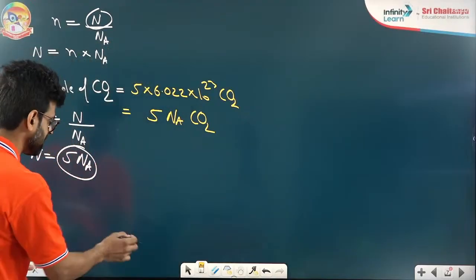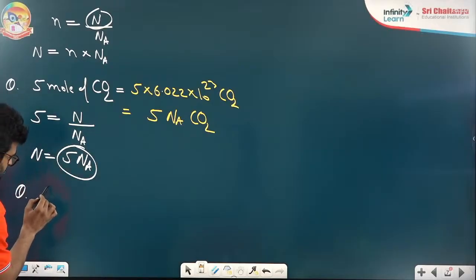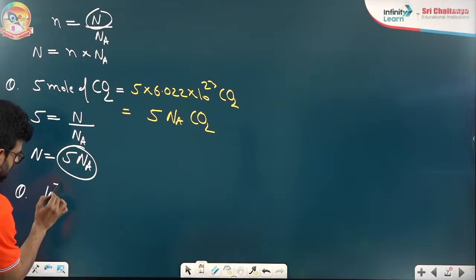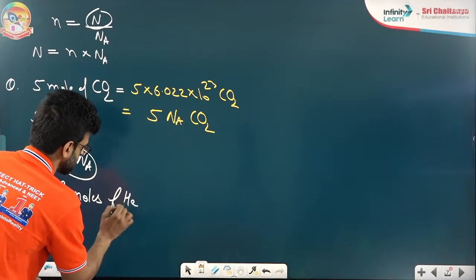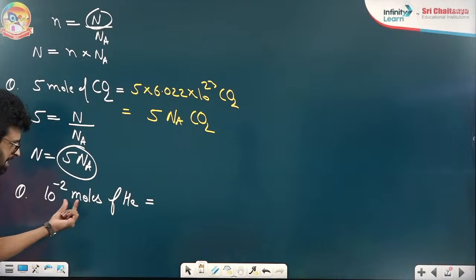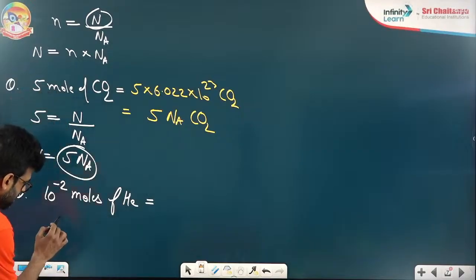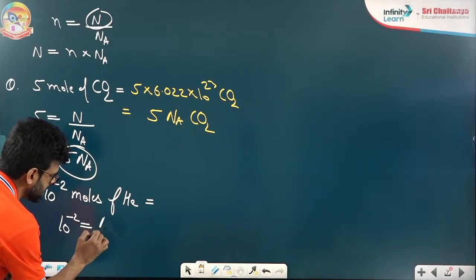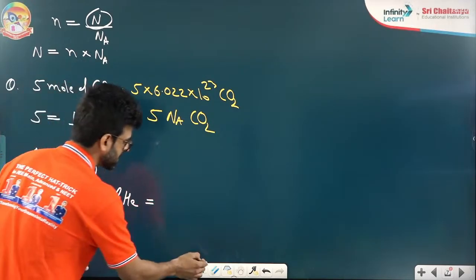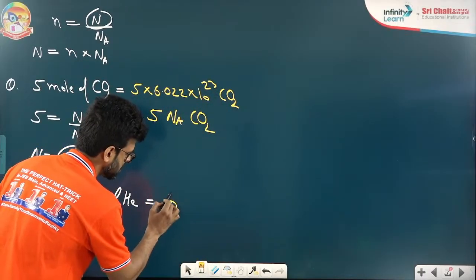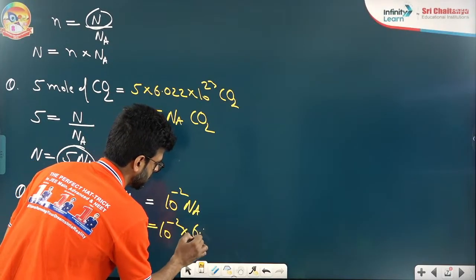Great. One last time I am asking here. Look at this. If I am having 10 to power minus 2 moles of helium atoms, then how many helium atoms are there? We have moles, and we want to find helium atoms, so we multiply by Na. Beta, tell me, what is coming? 10 to power minus 2 into Na, or you can say 10 to power minus 2 into Avogadro number.